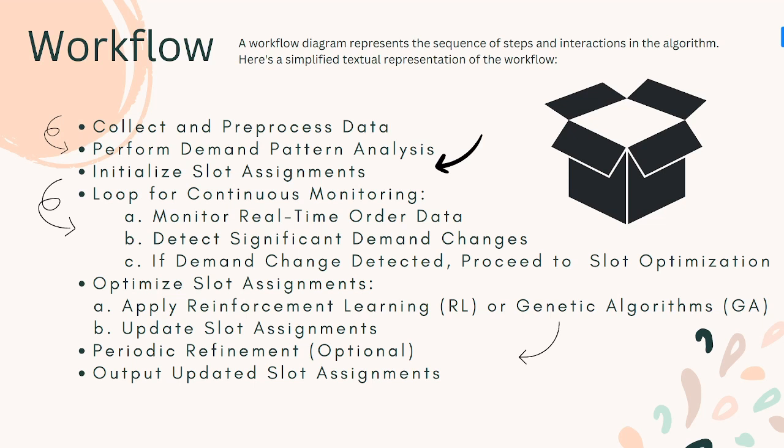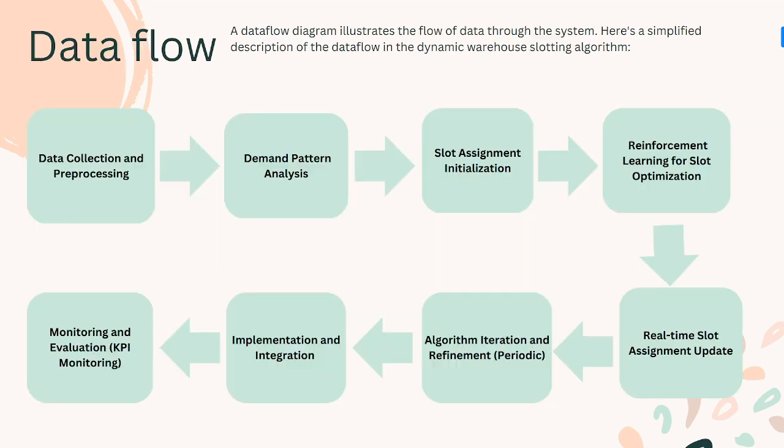And the fifth one will include the optimized slot assignments. This will involve the application of reinforcement learning and genetic algorithms, and again we will update the slot assignments. And the final one is the output with the updated slot assignments. So this is the main workflow of our algorithm for assigning dynamic warehouse slots to the products.